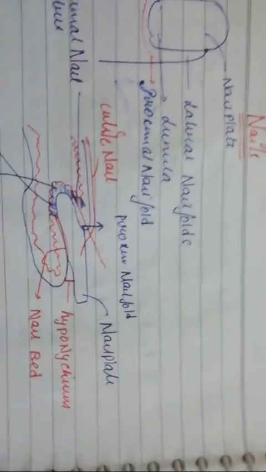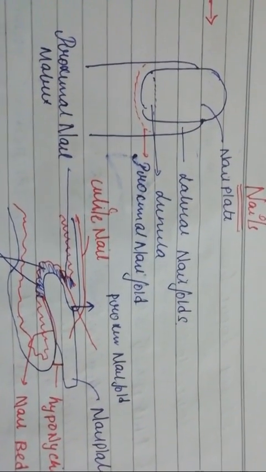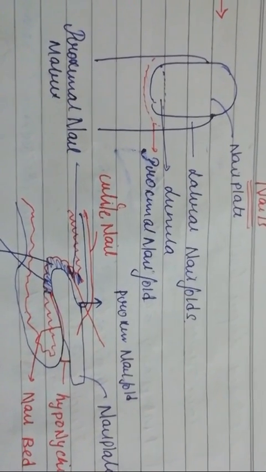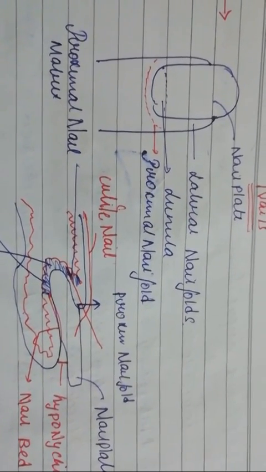So let's go with the next points written here. If you look at the next point, it's regarding the nails. It's written the anatomy of nails. So we have a nail plate, right? We have the nail plate, and there are lateral nail folds, and we have something known as the lunula, proximal nail folds.